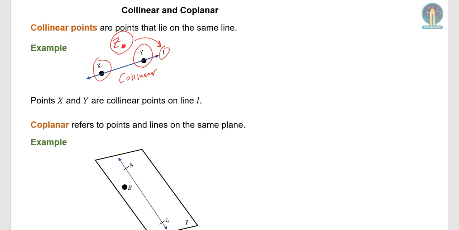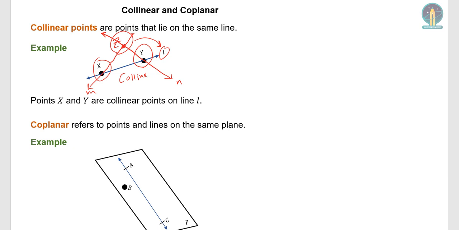You could say, well, it doesn't fall on this same line, but I can make it fall on another line. Well, of course you can. You can always draw this line, for example, in which case now X and Z are collinear. Or you could have drawn this line, excuse my poor drawing skills. A ruler would have helped, but okay, there we go. So now Z and Y are collinear on this line. Let's call these lines M and N, so L, M, N. Now Z and Y are collinear for line N, and X and Z are collinear for line M.